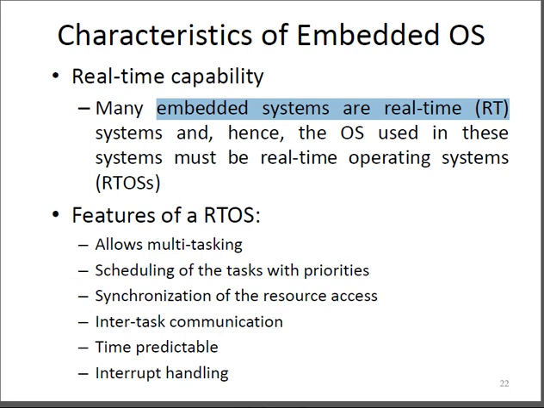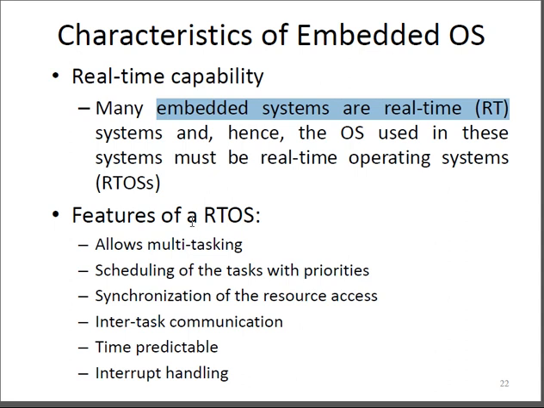Now let us see certain features of the operating systems. What are the features of the operating system? The features here show multitasking and scheduling: it allows multitasking and scheduling of tasks with priorities.